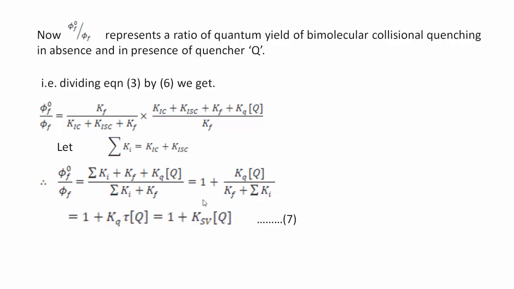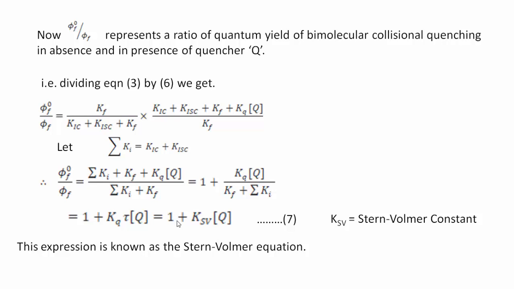Or again rearranging this equation, phi 0f divided by phi f is equal to 1 plus Kq into tau into concentration of quencher Q. Or phi 0f divided by phi f is equal to 1 plus Ksv into concentration of quencher, and this Ksv is called the Stern-Volmer constant. And the expression given by equation number 7 is known as the Stern-Volmer equation. Thank you.